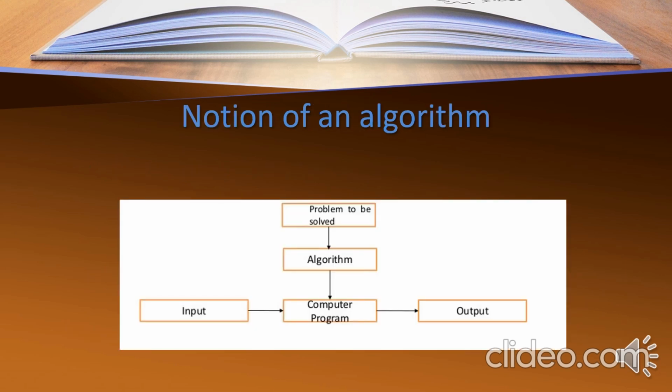Let's see this in a diagrammatic manner. So this is a diagram of the notion of an algorithm. First of all, when a problem is given, you can transfer it to an algorithm, and then this algorithm can be converted to a computer program so that you can verify the output of the program to see whether it achieves a particular task or not. If it gives a proper output by supplying some external inputs, then we can say that our aim is achieved. So the purpose of writing the algorithm is achieved.